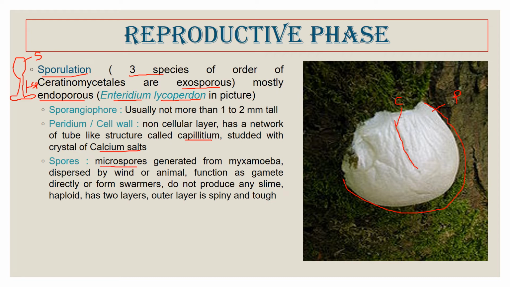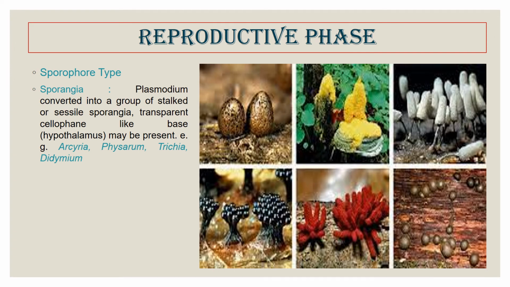sporangiophore are the microspores that generate either myxamoeba or swarmers. So they are either myxamoeba or they are swarmers. So there are two phases of the spores. The sporangia, the sporangium or the sporophore, is of three types.